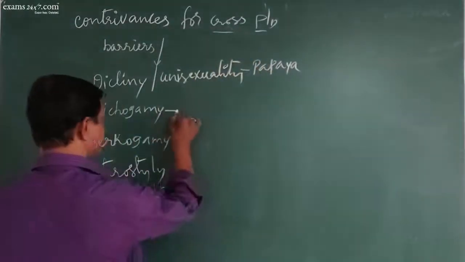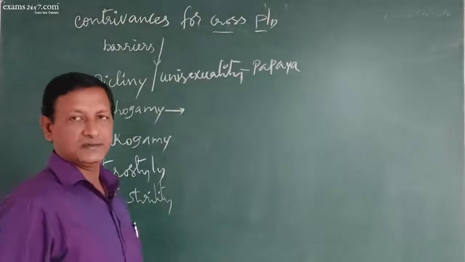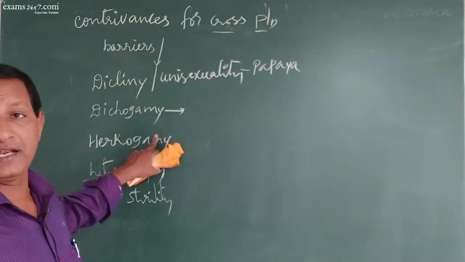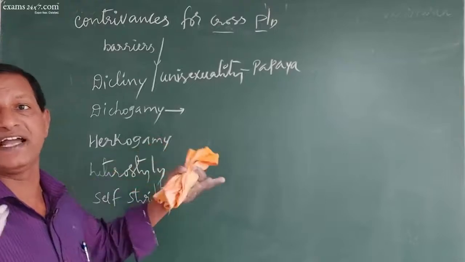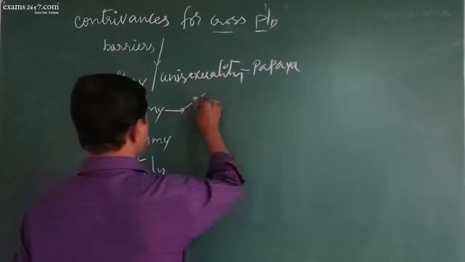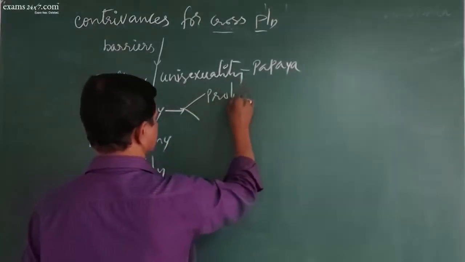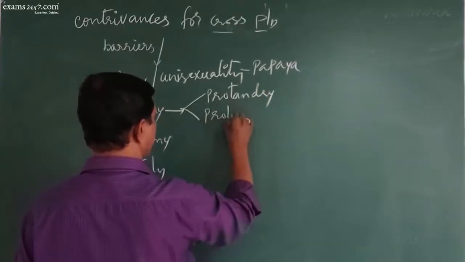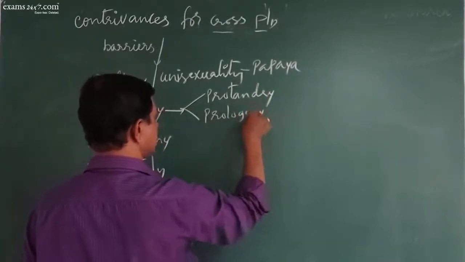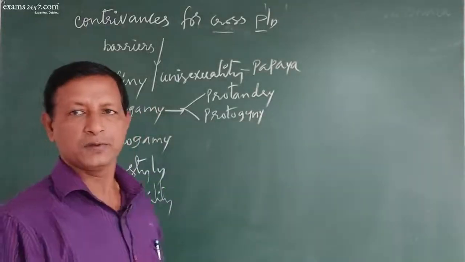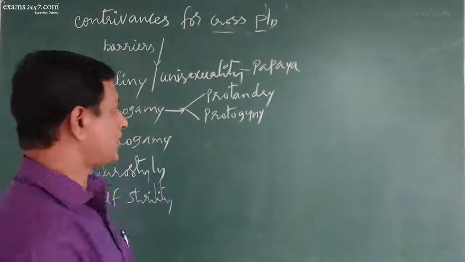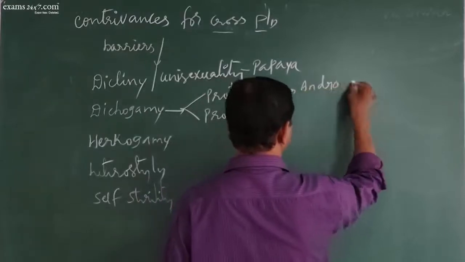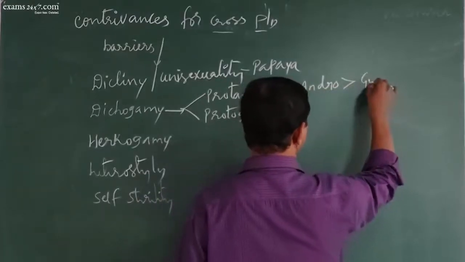Then dichogamy refers to the maturity of the male and female sex organs at different times. So it may be protandry or it may be protogyny. Protandry means the androecium, the male sex organ, matures first, then the female sex organ.